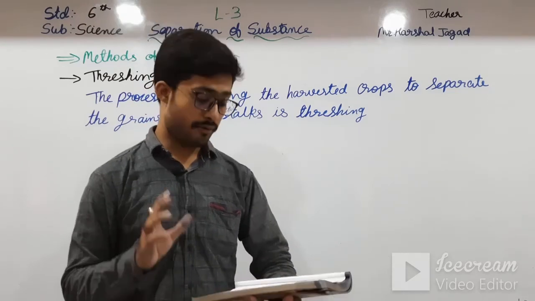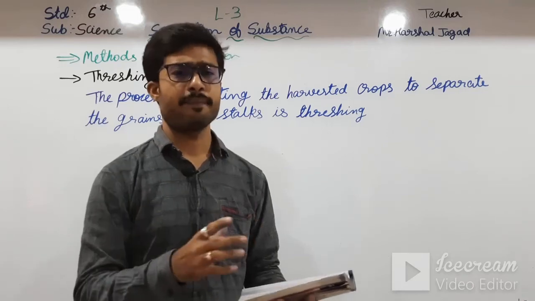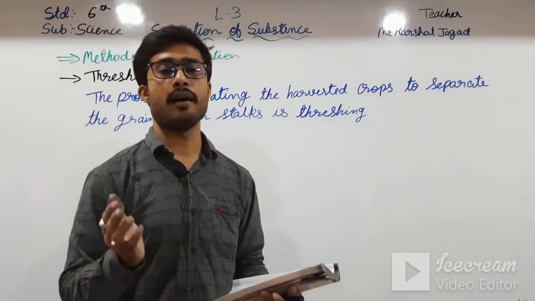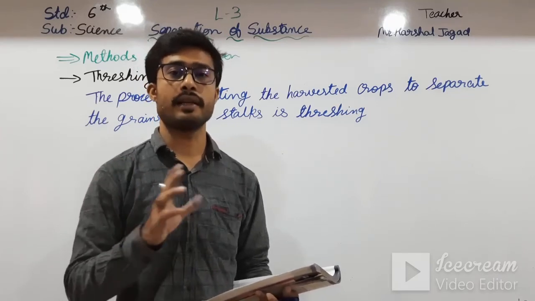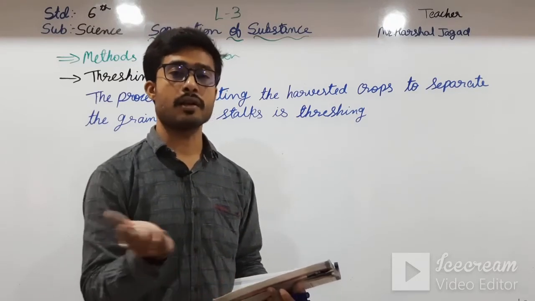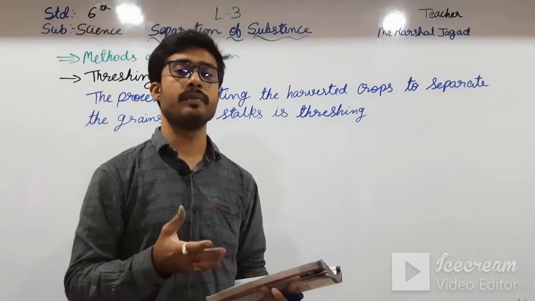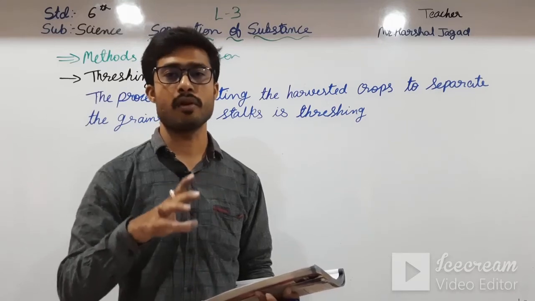So first of all, rice and wheat are cultivated in the farm, and after giving some fertilizers, adding water and taking care of it, when the crops are ready, the farmers cut these stalks, okay students, and then the grains are separated from the stalks.